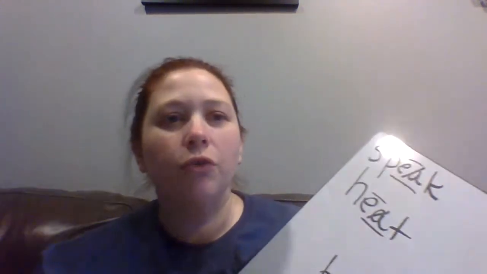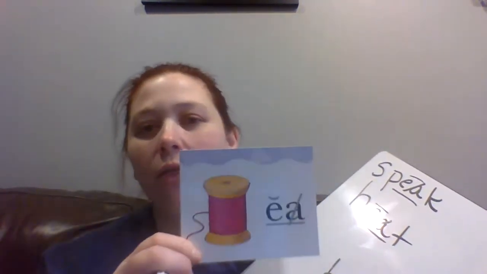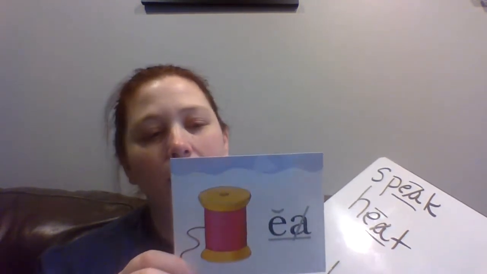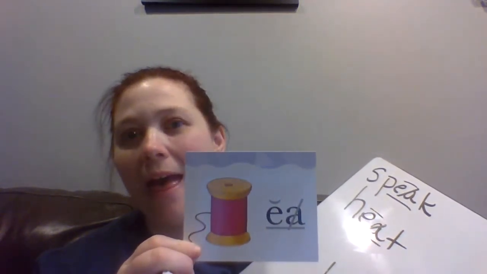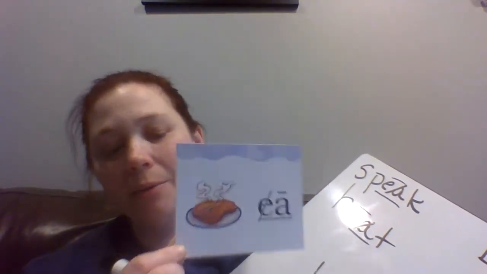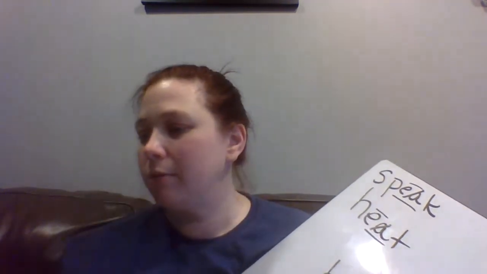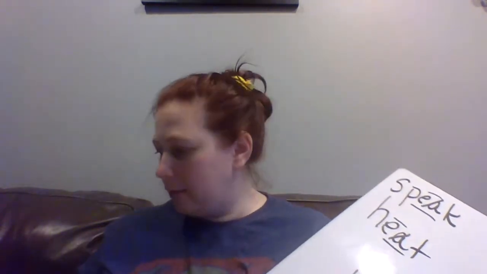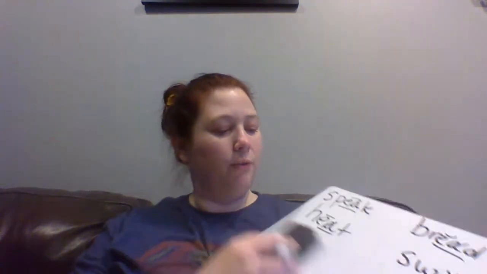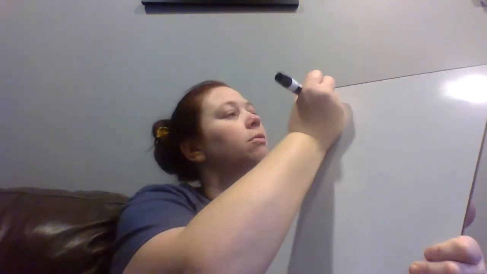Okay, so we have picture cards for these. This picture card is for our sound. It's thread, and so when we see it, we'll say thread. And then our other picture card is steak, and when we see that, we say steak A to help us remember. Let's practice spelling a couple of words. I actually forgot right after we did our words how we usually spell a couple words before we move into our new sound. So let's spell those. This is a little review.